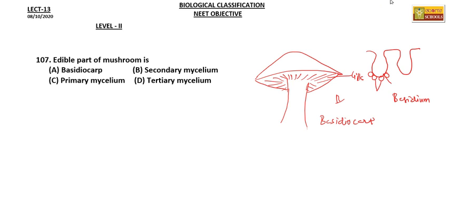So the edible part of the mushroom is the basidiocarp. The answer is A, that is basidiocarp.